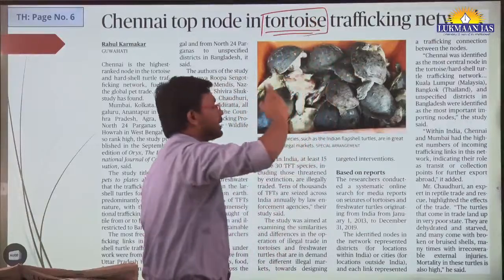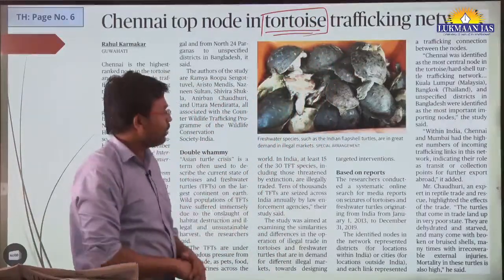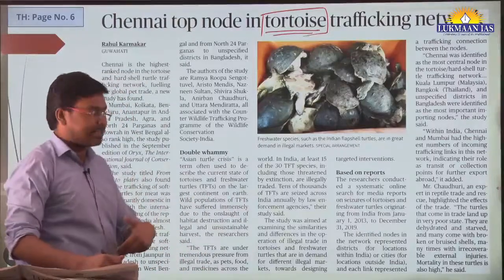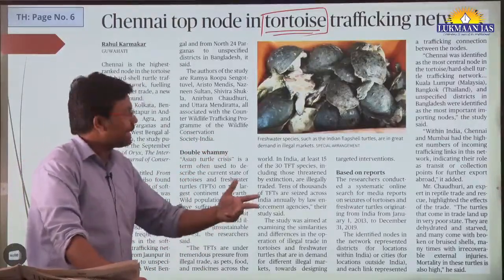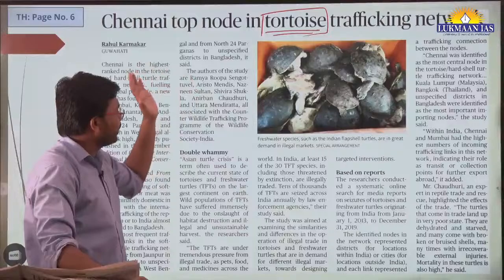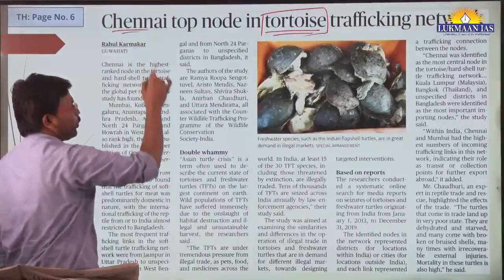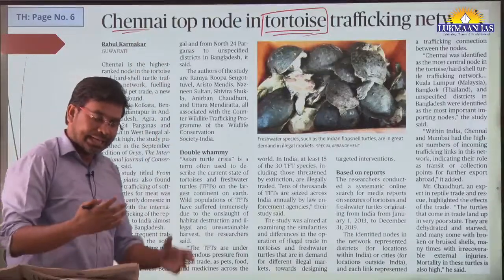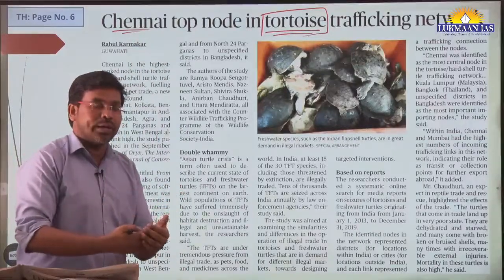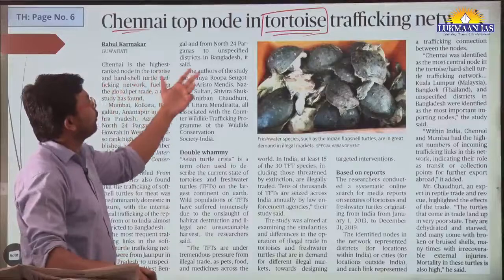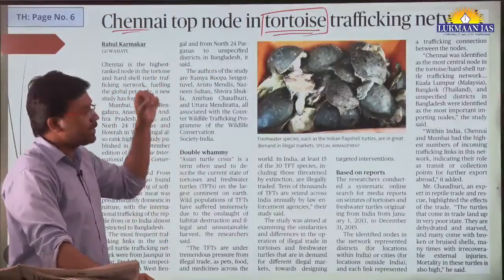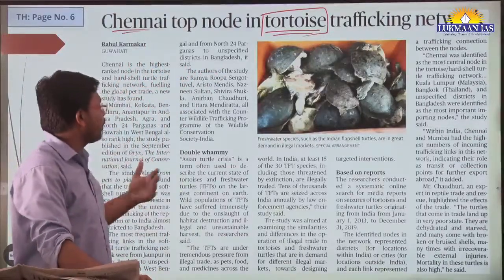Okay, tortoise means कछुआ. कछुआ का जब वो ट्रैफिकिंग कर रहे, people are let's say catching this tortoise, they are selling it in the market after killing them. So the thing is like Chennai has a port also. So it is acting as one of the nodes where many people who are involved in trafficking the tortoise are involved over here.